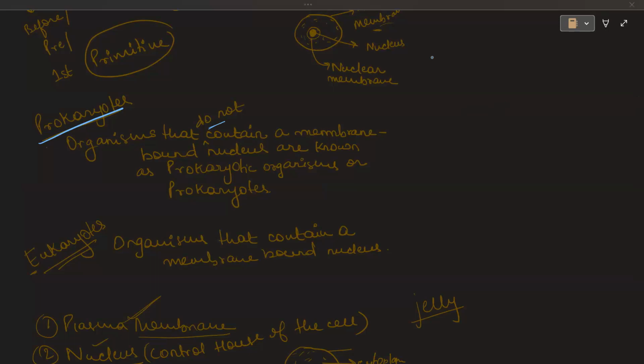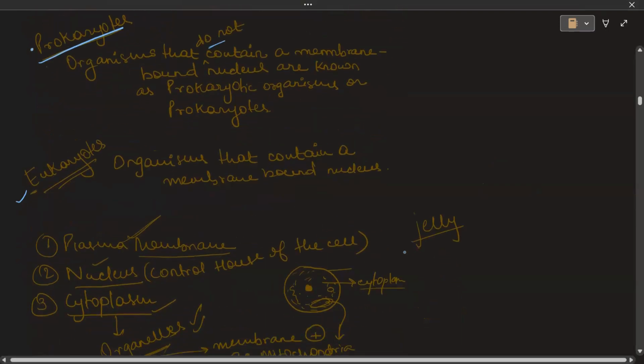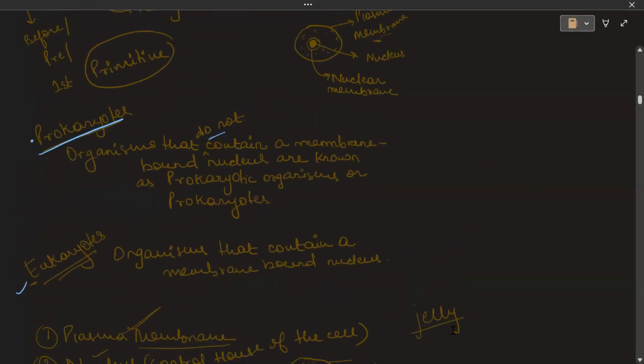Now talking about the eukaryotic organism. Eukaryotic organisms contain a proper membrane surrounding the nucleus, and this membrane forms an outer structure to the nucleus. So this is present in the eukaryotes. This is a major difference between prokaryotes and eukaryotes. The prokaryotes will not have a membrane surrounding the nucleus, whereas the eukaryotes will definitely have a membrane that surrounds the nucleus. Is it clear up till now?